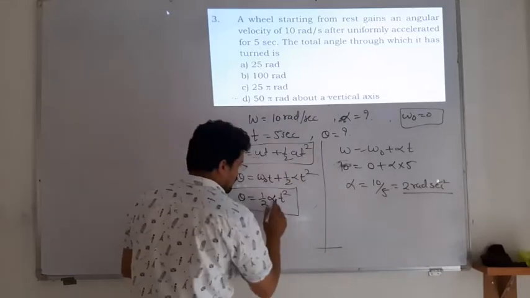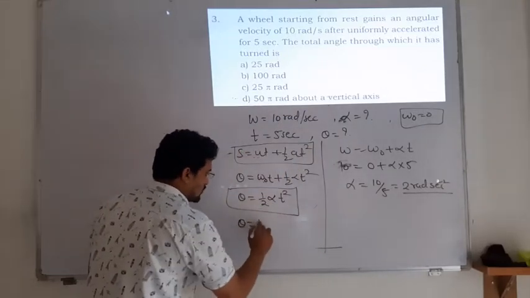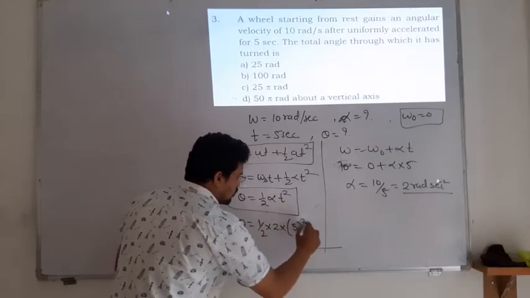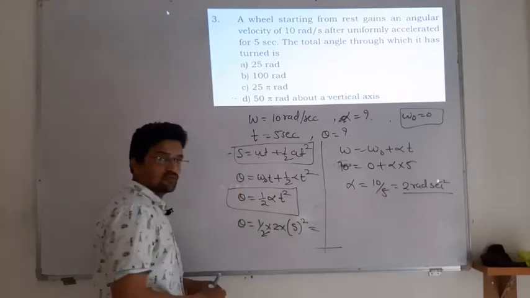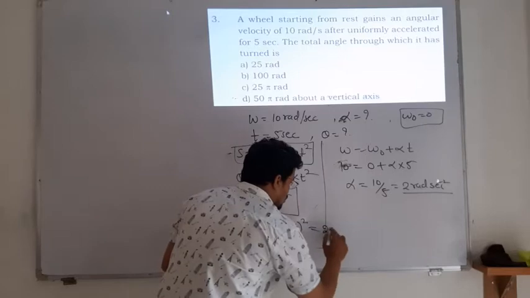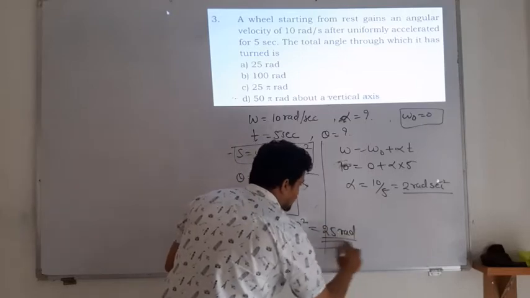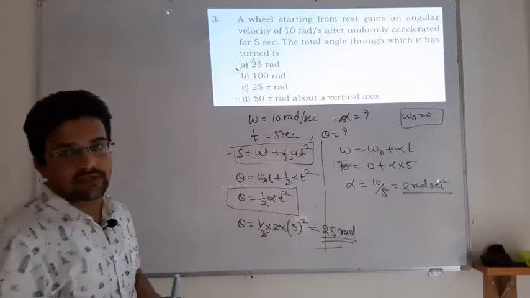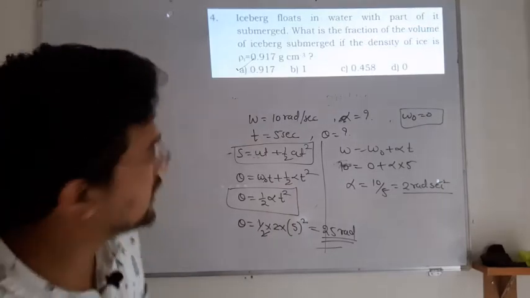If we place it here, theta is equal to half into 2 into 5 whole square. Half of 2 cancels out, so what is left is 25 radian. So option A is correct. Okay, moving on to the next question.